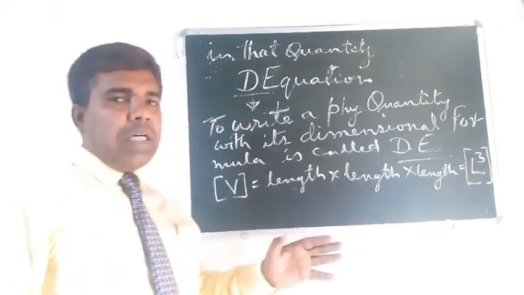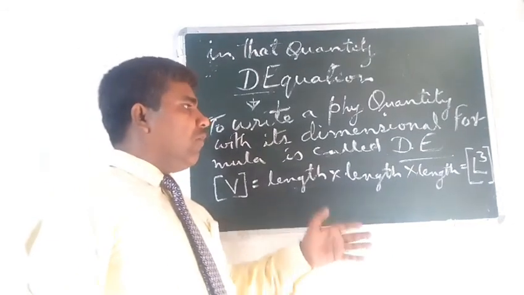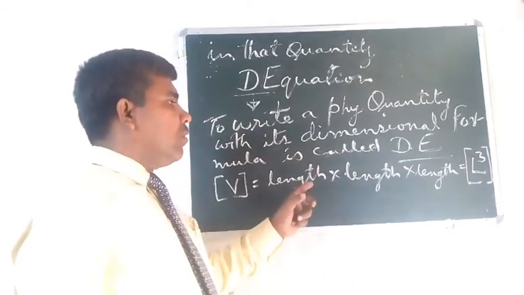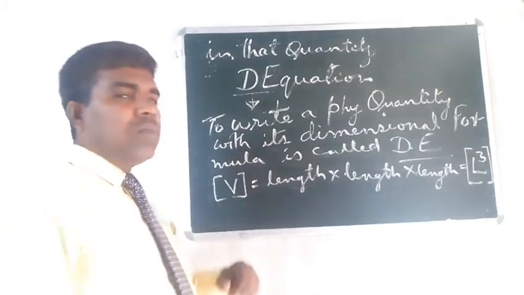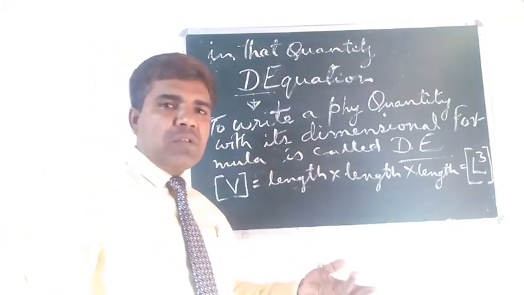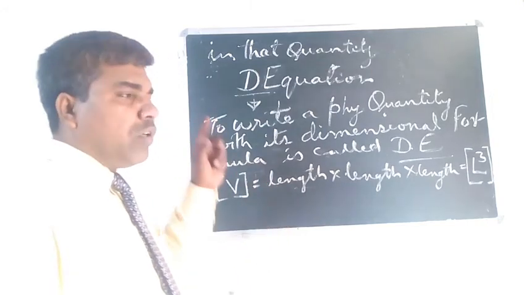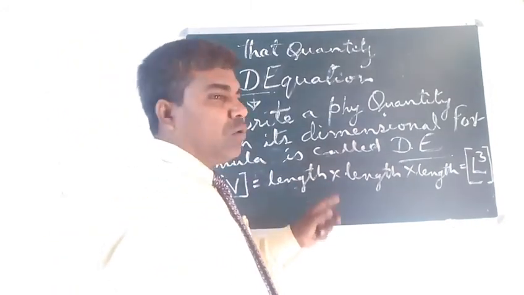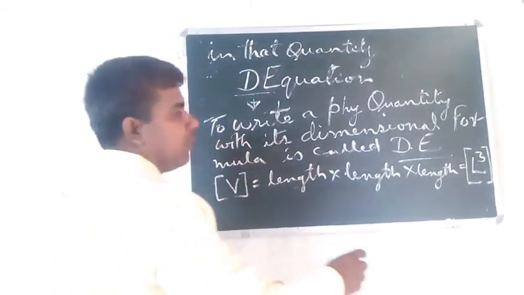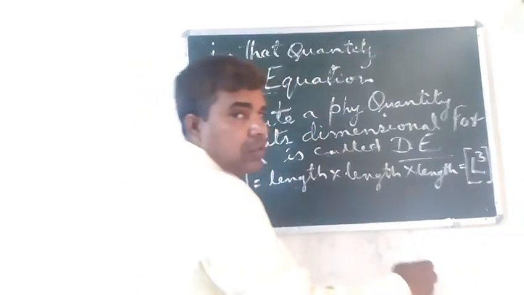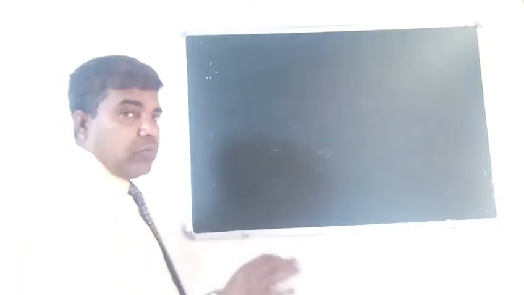Suppose somebody is asking what is the dimension of mass in volume, there is no mass, so it is 0. And according to definition we have to know that dimensions means the powers. Okay, now we are coming to the next thing that is also very important for us to understand.